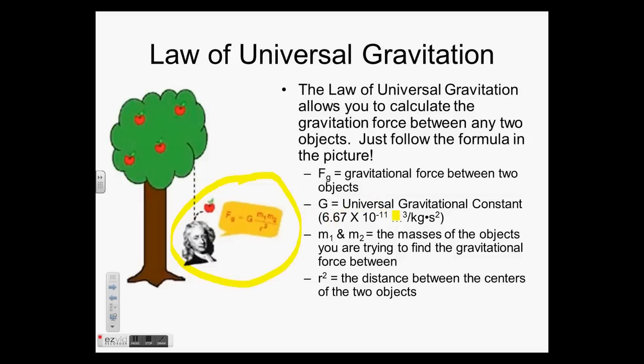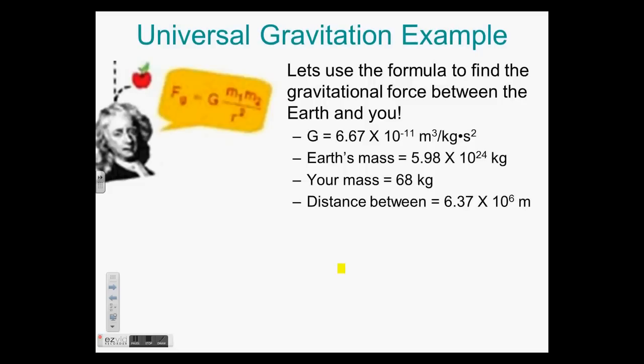The gravitational force is the F sub g, the one you're looking for. F sub g equals capital G, that's the universal gravitational constant. And look at that number. That's an impressive number: 6.67 times 10 to the negative 11th meters cubed per kilogram second squared. Whew. Then M1 and M2 are just the masses of the objects you're trying to find the gravitational force between. Then R squared is the distance between the centers of the objects. That's the distance part.